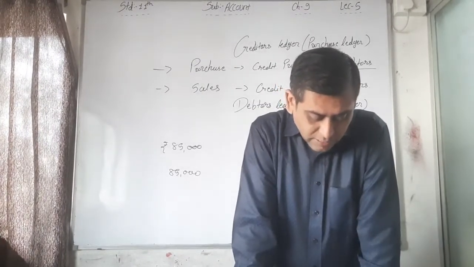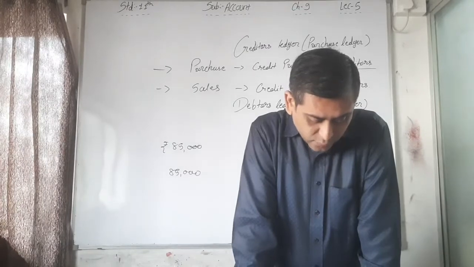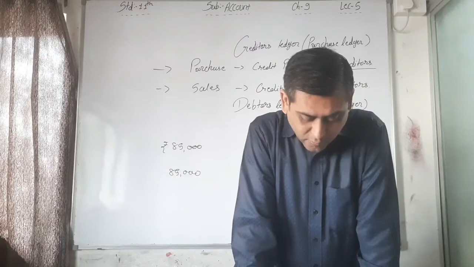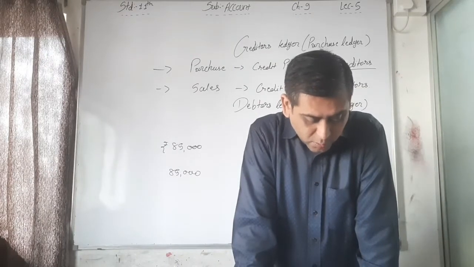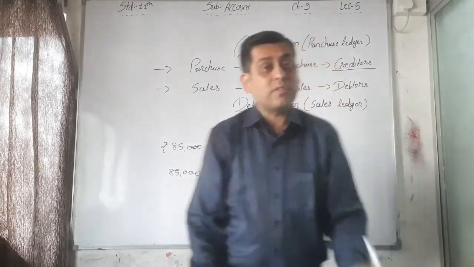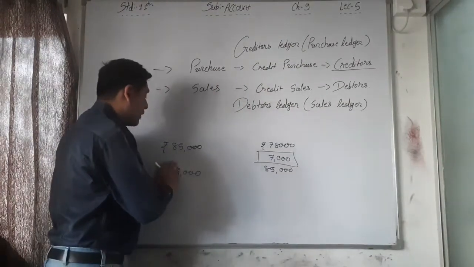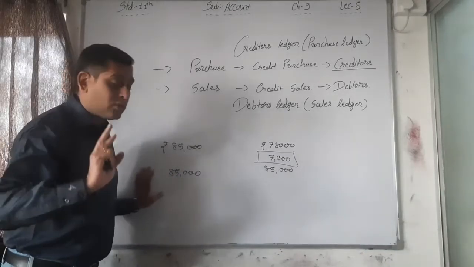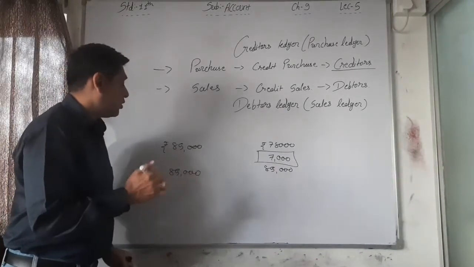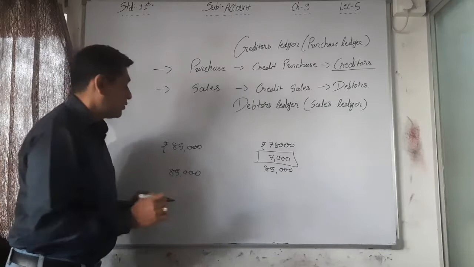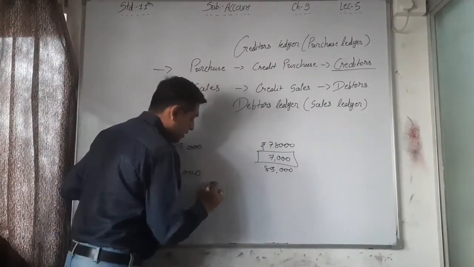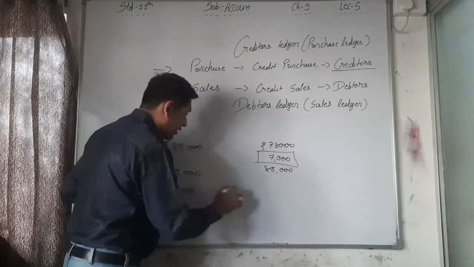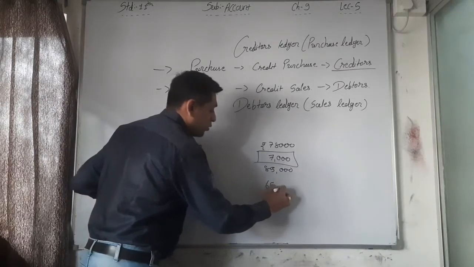Now second, the side on which the total is higher in an account, that amount is to be written as the total on both sides, and then we find out the difference. I already told you, the total on which side is higher, we have to write down on both sides. See, in the bank account, the debit side total is 35,000 and the credit side total is 65,000.